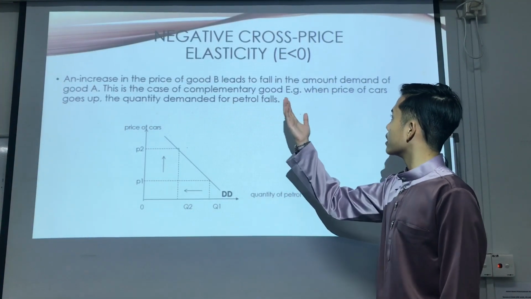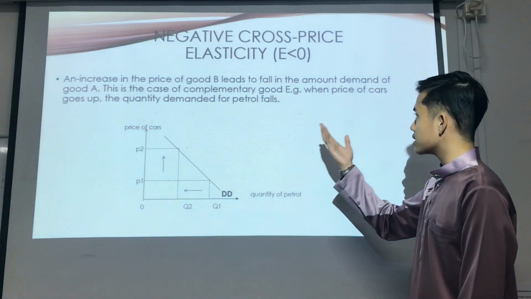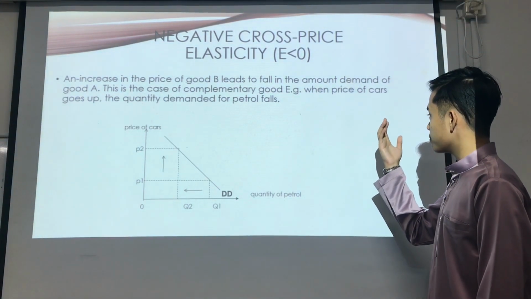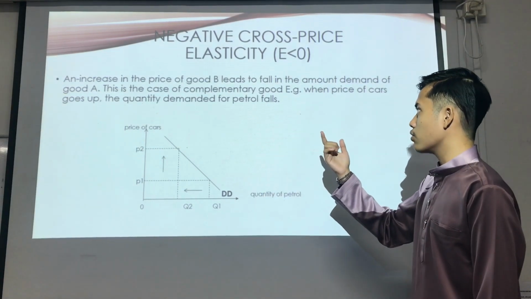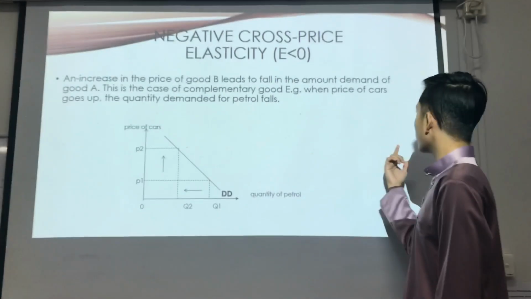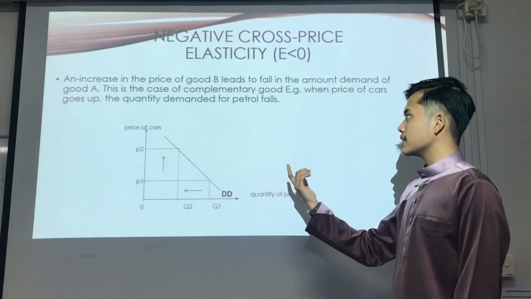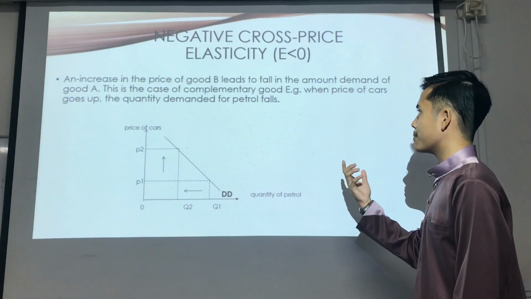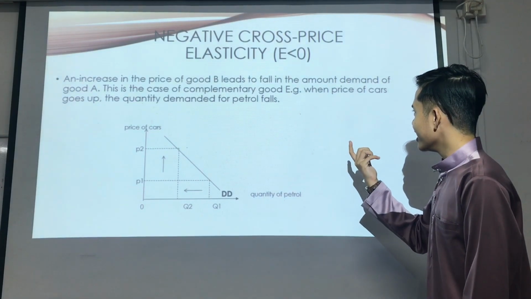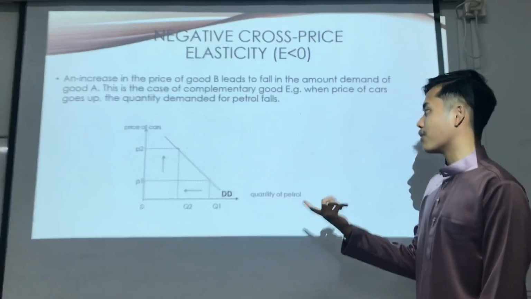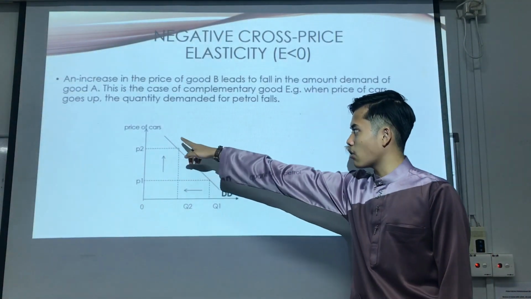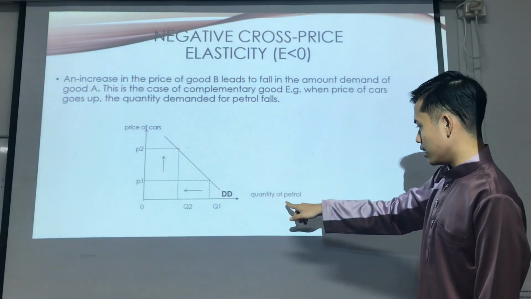I will tell you about negative cross price elasticity. E less than 0. An increase in the price of good B leads to a fall in the quantity demanded of good A. This is the case of complementary goods. For example, when the price of cars goes up, the quantity demanded for petrol falls. Okay, you can see the price of car and the quantity of petrol.